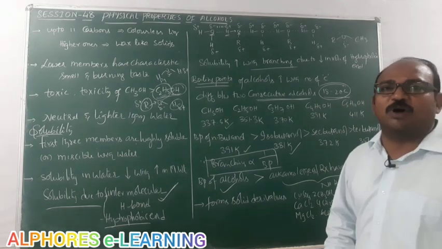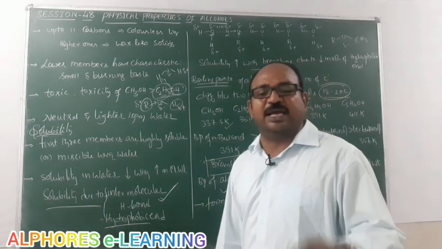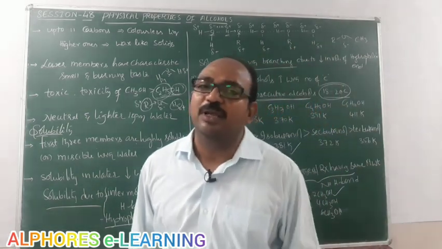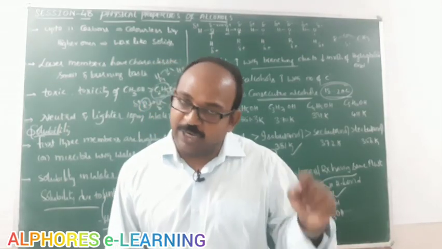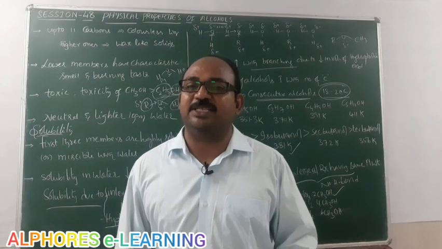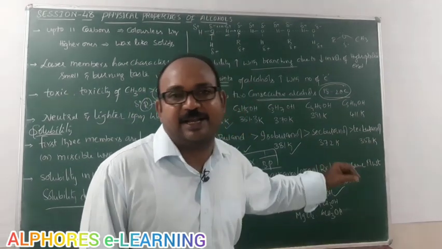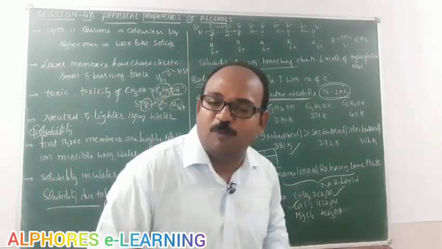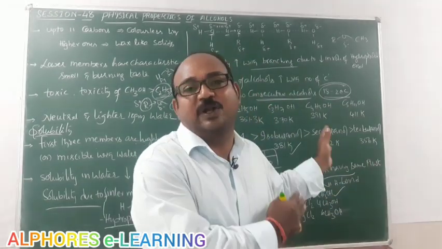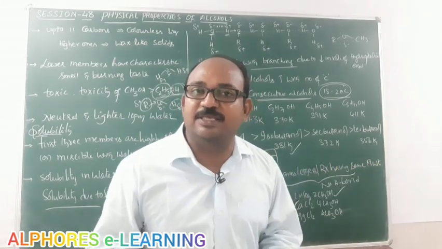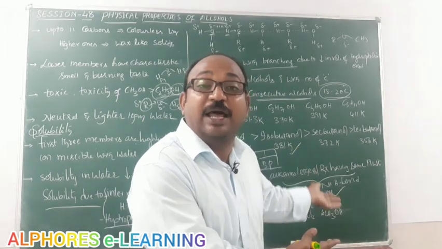And don't forget one more concept here: anhydrous calcium chloride, CaCl2 without water, we can generally use as a dehydrating agent. But for the dehydration of alcohols, we are not supposed to use anhydrous CaCl2, because it not only picks up water molecules from alcohol, it also takes the alcohol molecules to form solids. That's why we are not supposed to use anhydrous CaCl2 as a dehydrating agent for alcohols.